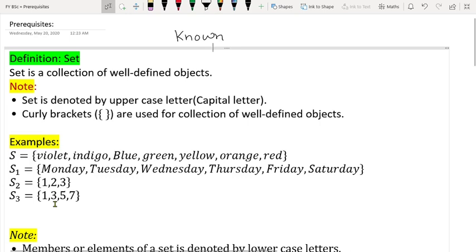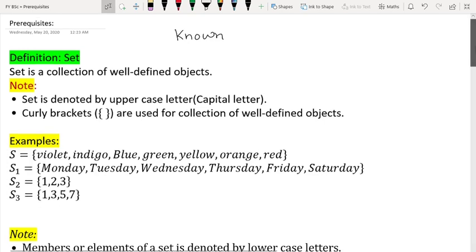So these are a few examples of sets. You can write your own examples now. The best way to understand a definition in mathematics is to construct your own examples. I have given a few examples, now you can try for more examples on your own.